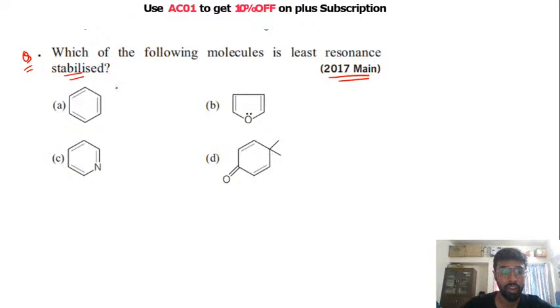देखो, the first structure is the case of benzene. So in the case of benzene, we know that the resonance is making this benzene more stable. It is giving more stability to the benzene, right?